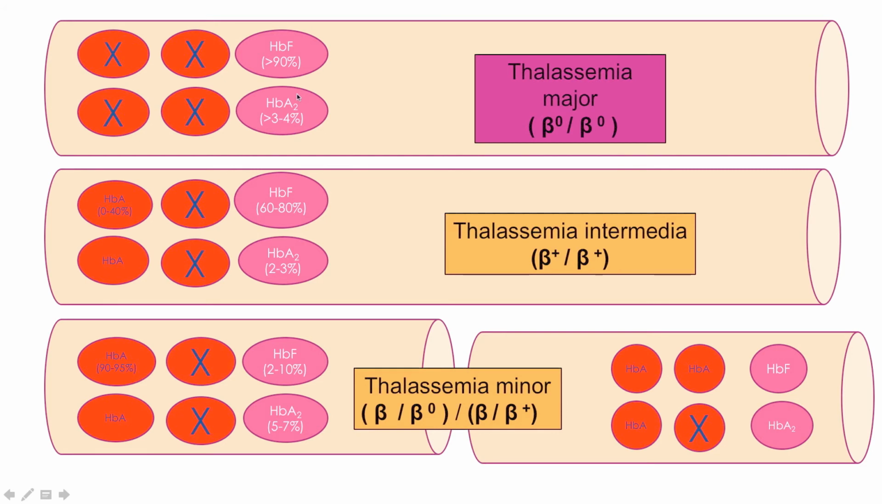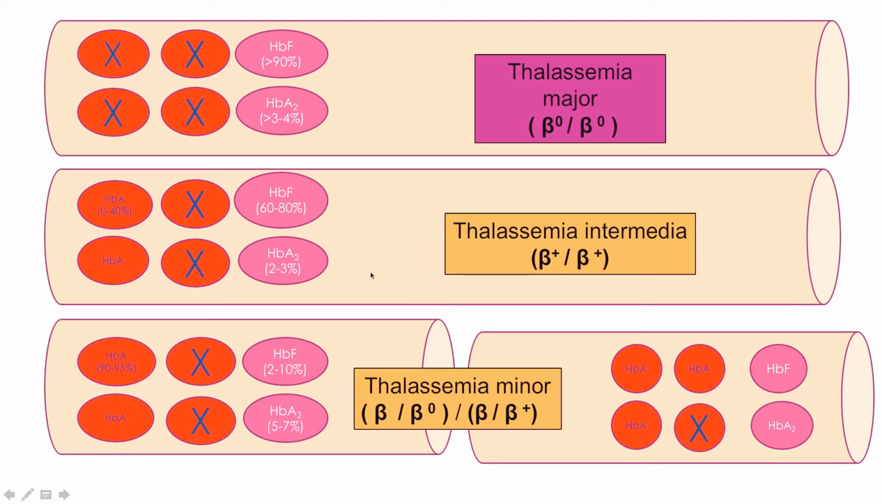So they require continuous supply of blood every month, otherwise they die. Then thalassemia intermedia, when from the two genes, one gene is defective, but somehow it can produce some of the beta chains. So you can see, from this diagrammatic representation, it can only produce half. Let us say it is only half. So up to 40% will be HbA, that is alpha 2 beta 2. 60 to 80% will be HbF, and the rest 2 to 3% will be HbA2.